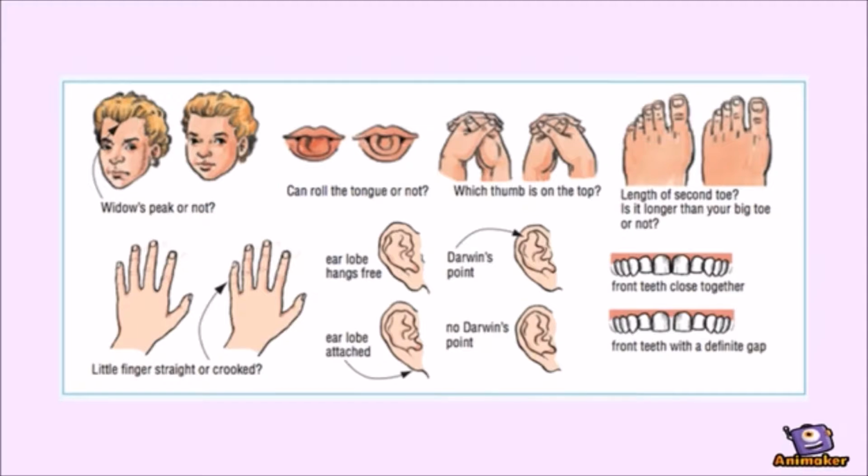See, there are many characteristics that can be passed down from parents to offspring, like a widow's peak. Does it come to a point on your head, or is your hair straight across? Is your little finger straight or crooked when you splay your fingers out? Can you roll your tongue? Which thumb is on top when you clasp your hands together? Is your big toe the biggest toe, or is it actually the second toe that's bigger? Do your ear lobes hang free, or do they attach to the side of your head? And are your teeth close together, or do they actually have large gaps in between them? These are all actual things that can be passed down from parents to children, and so on and so forth.